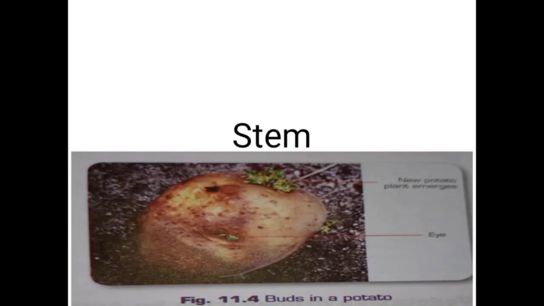Stem. In this method, a stem is cut from the parent plant and put into the soil. This stem slowly develops new roots and grows into a new plant. Subaerial stems like runners, suckers, and stolon have buds that grow as plantlets in plants such as common grass and chrysanthemum.